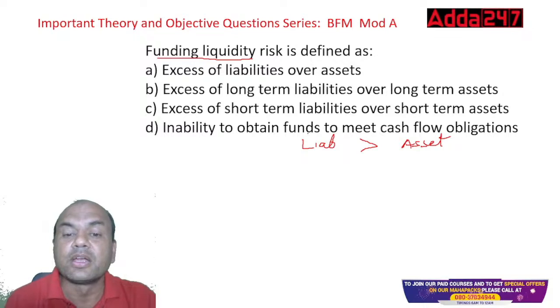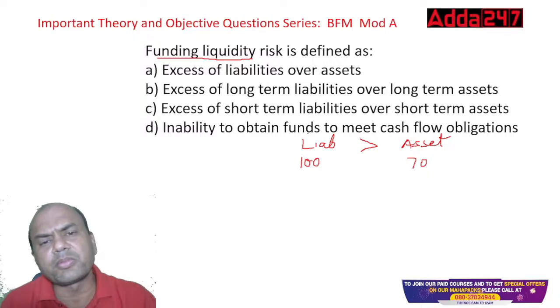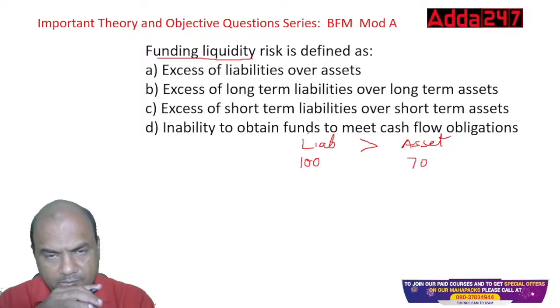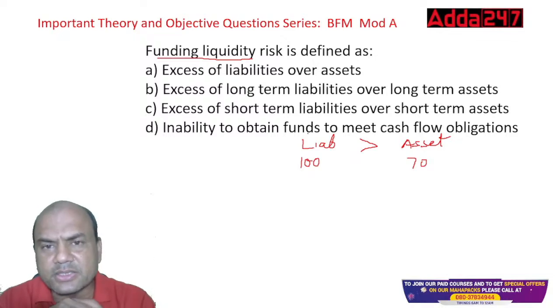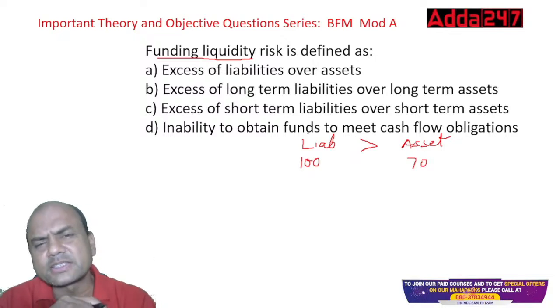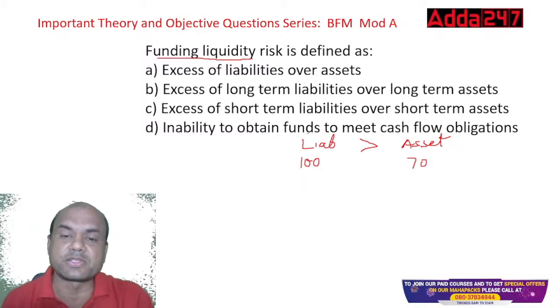Whenever I have deposits of, let's say, 100 rupees and loans of, let's say, 70 rupees, will it be a problem for me as a bank? Do I have a problem in this case? Just check your bank's loan and deposit ratios.